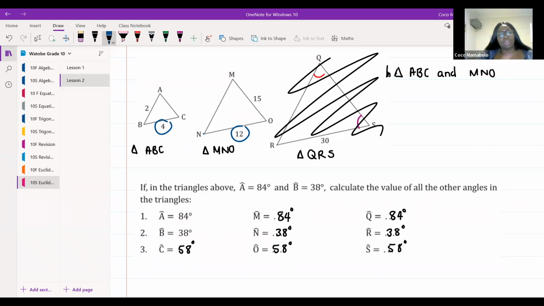Remember, the interior angles of a triangle are going to give us 180 degrees. So what we did, Gift, is we went 84 plus 38, and then whatever we got, we took 180 minus that, and it gave us 58 degrees. Remember angles sum in a triangle from grade 7? Good. Okay, so we know that this is bigger by a factor of 2. So if AB is equal to 2, what is MN going to equal?